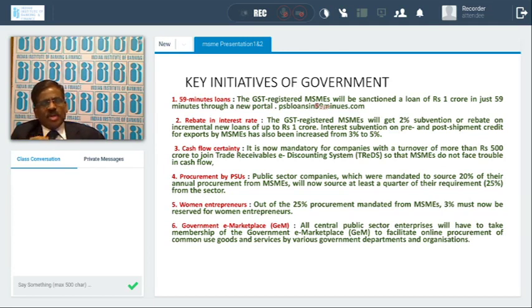export subvention. Export subvention has now been increased from 3% to 5% interest subvention. So in the MSME sector, for the domestic sector, the 2% subvention is available. For the export oriented units, the interest subvention has been increased from 3% to 5%.